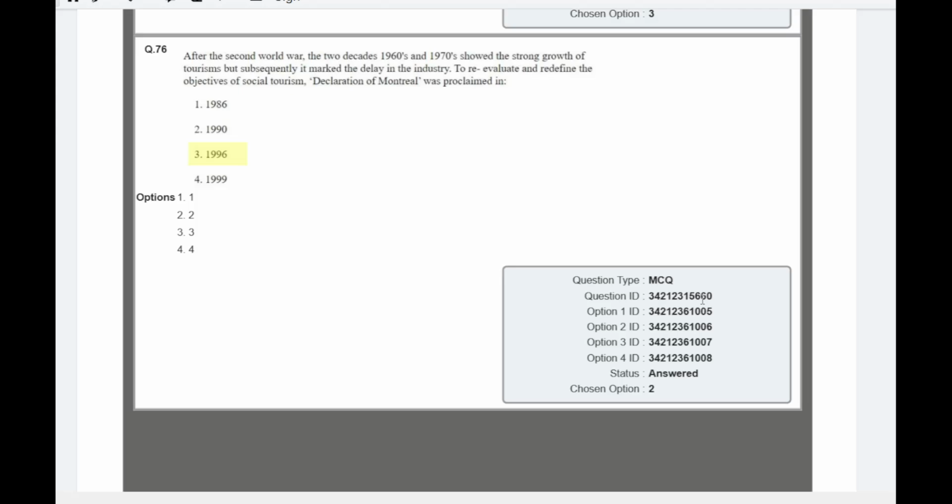After the Second World War, the two decades, 1960 and 70s, showed strong growth of tourism, but subsequently it marked a delay in the industry. To re-evaluate and redefine the objective of social tourism, the Declaration of Montreal was proclaimed in... So the right answer was 1996.